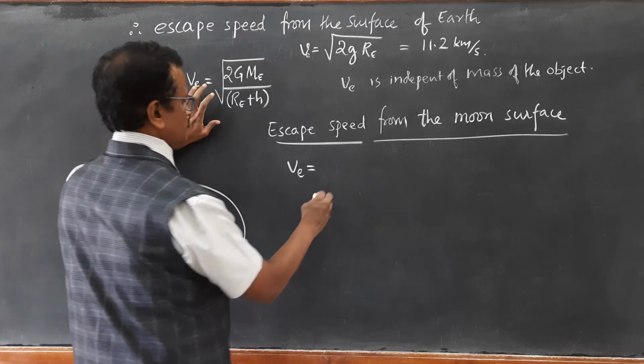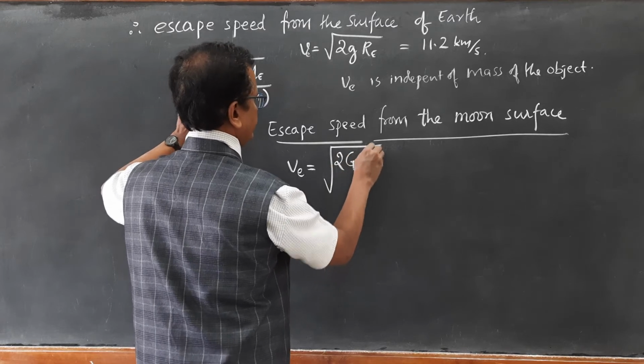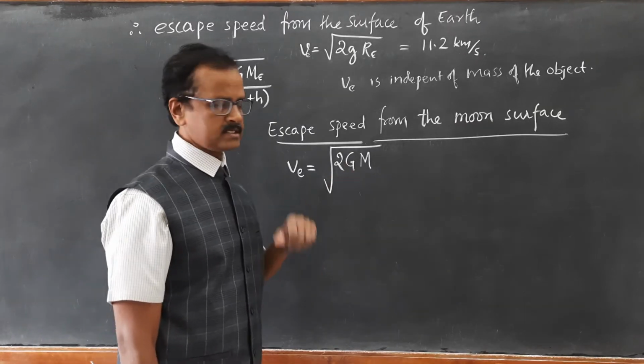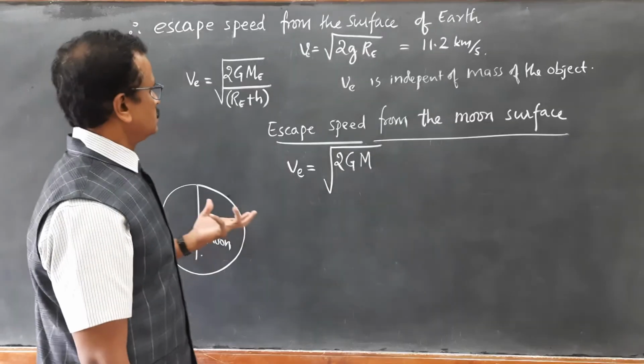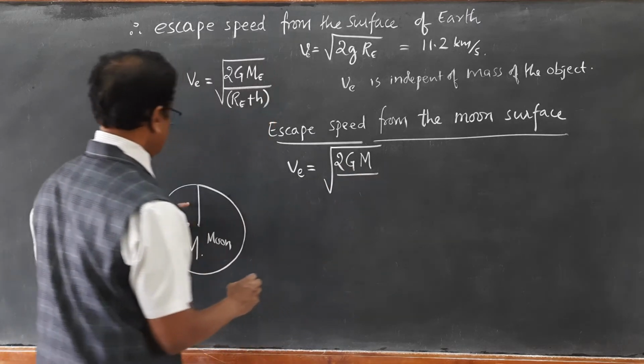So I will write it as square root of 2GM divided by the radius of the moon, where M is the mass of the moon, which is quite less compared to that of Earth.